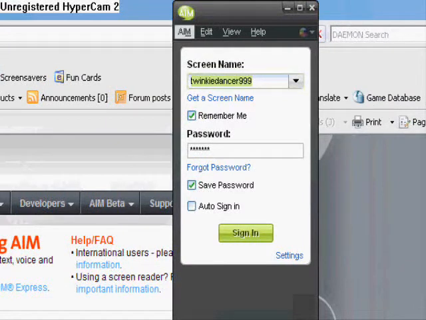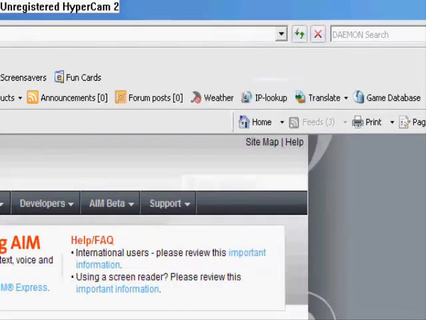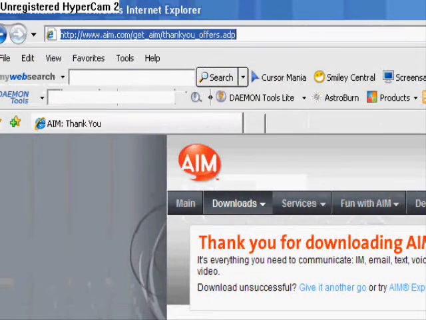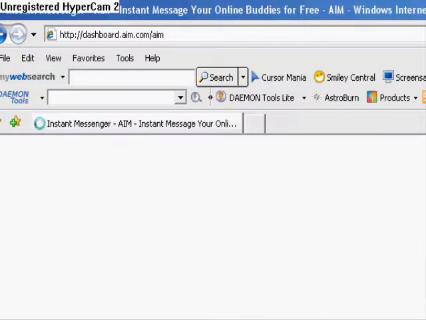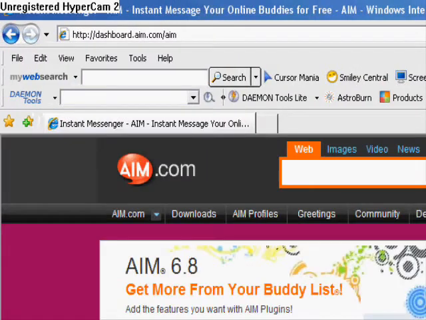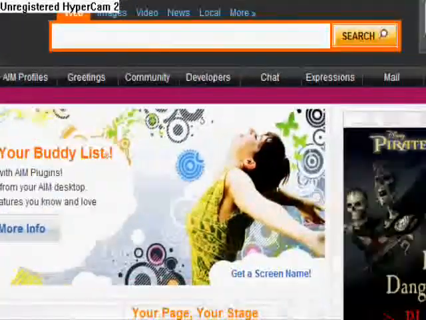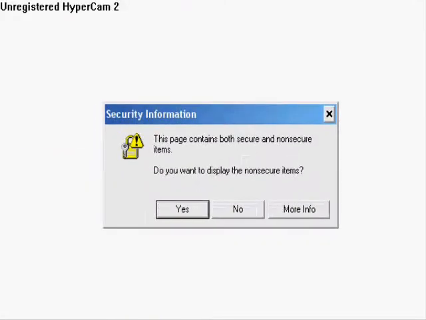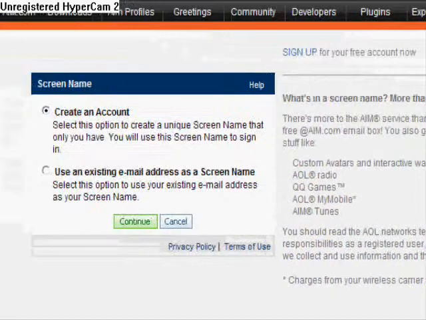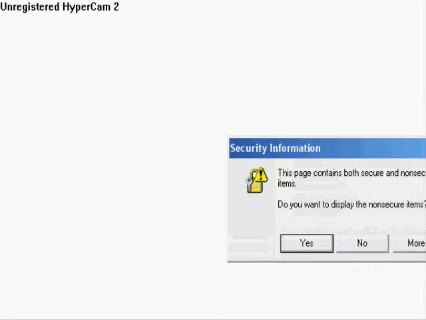Now to make an account, you want to go to AIM. Sorry, you want to minimize AIM. Now go back to AIM.com. Now you want to go to get a screen name. You want to do create an account.